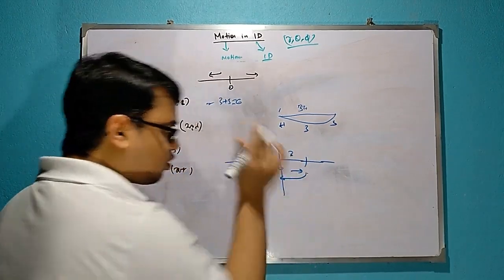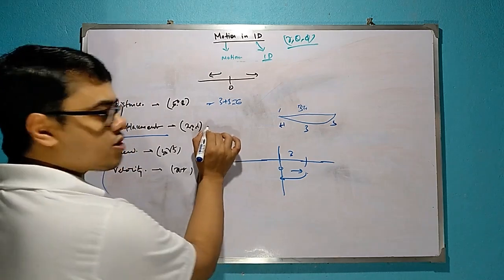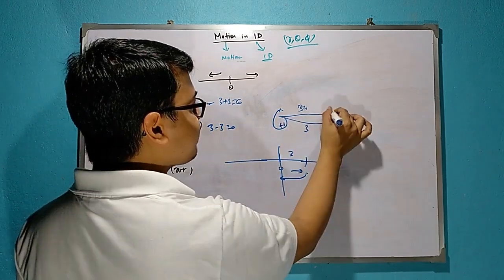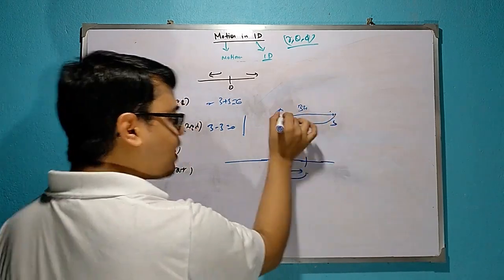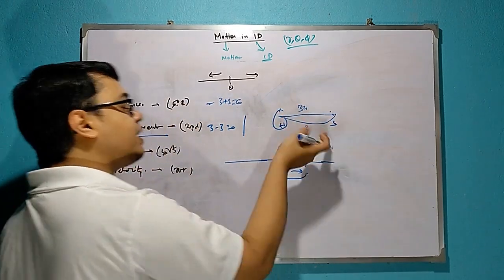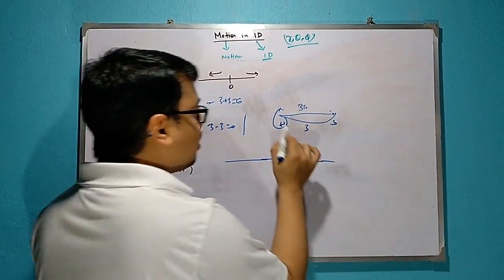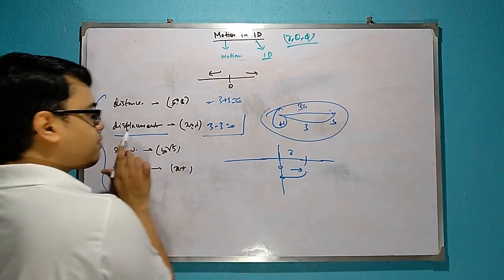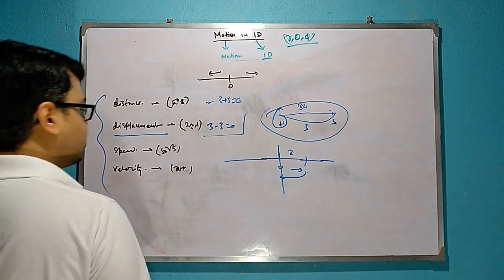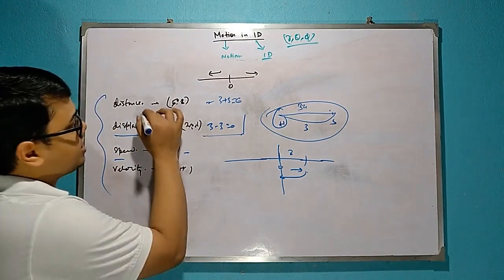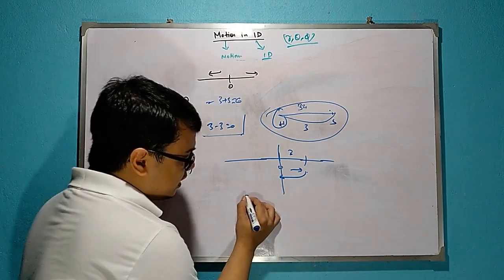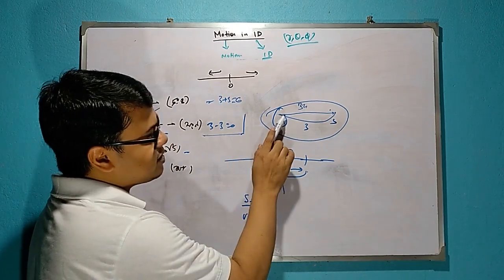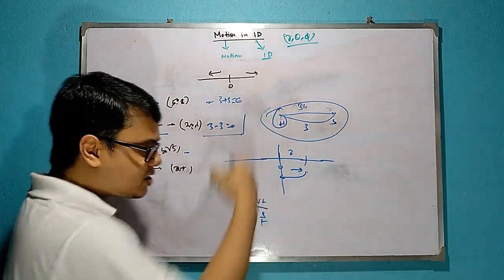So its total actual displacement, average displacement, is what? 3 minus 3 is equal to 0. But if you take H to S, displacement is 3. S to H displacement is 3 but in the negative direction, that is minus 3. But average means total. In the total course of time, its average displacement is 3 minus 3 is equal to 0. Similarly, speed means what? Distance by time, that is S is equal to Vt and V is equal to S by t. So total distance, that means 3 plus 3, 6, divided by its time.